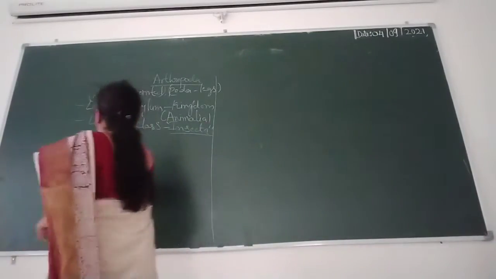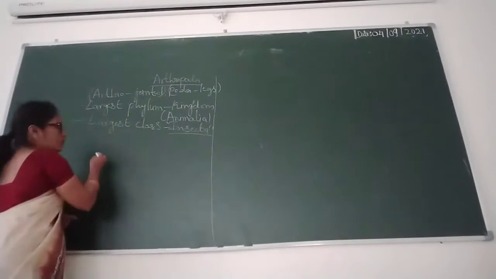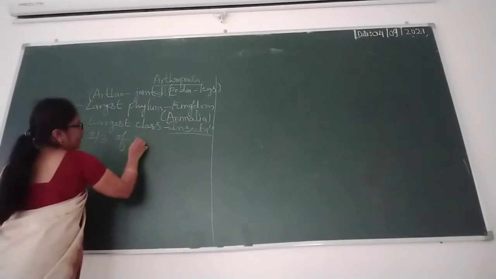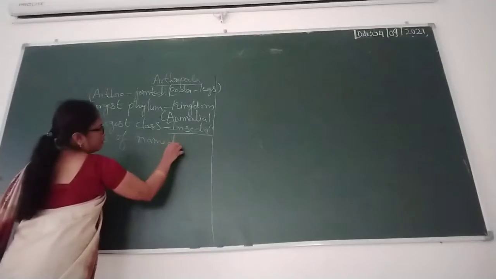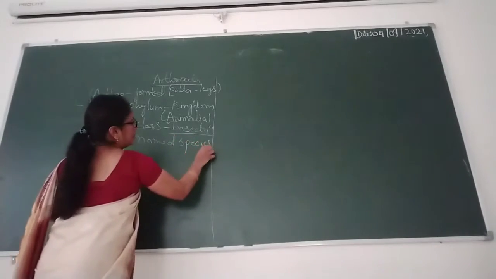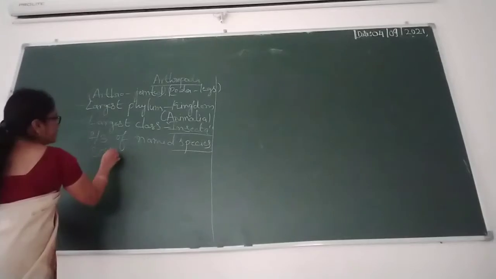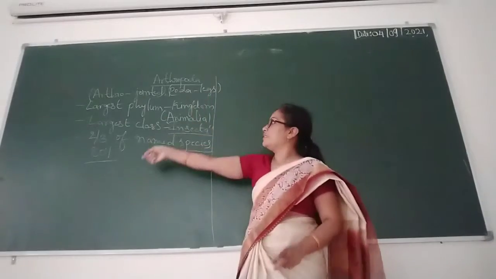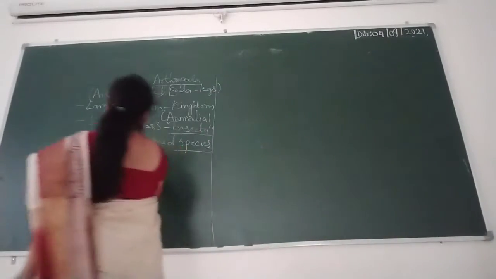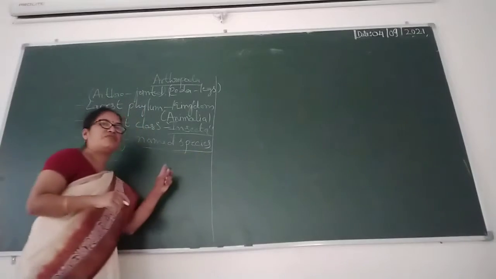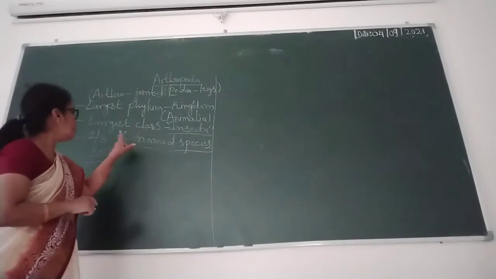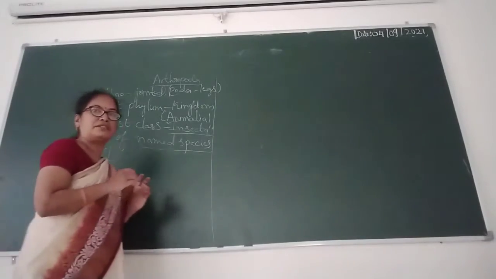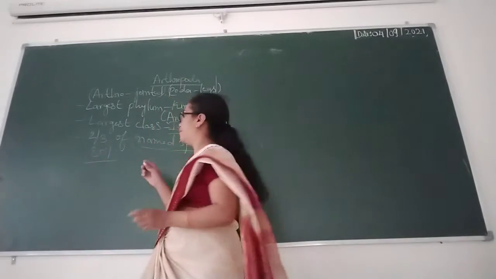Completely 2/3 of named species, meaning the species which have been identified and named, are related to arthropoda. Nearly 80% of animals are present in this arthropoda phylum.